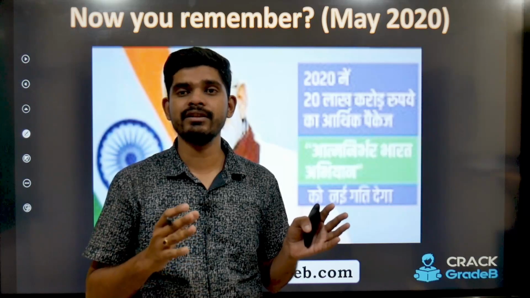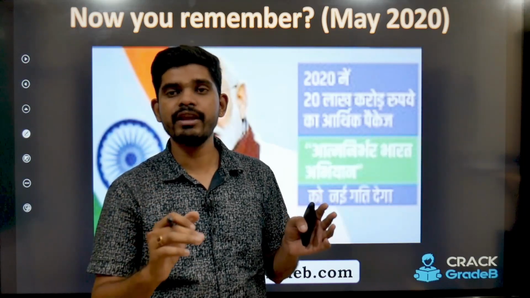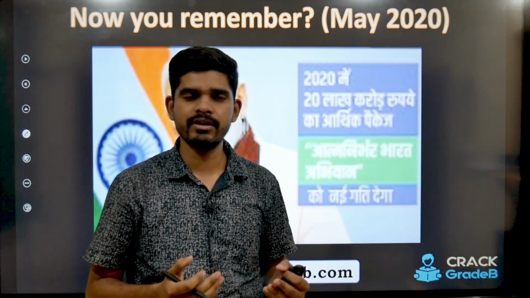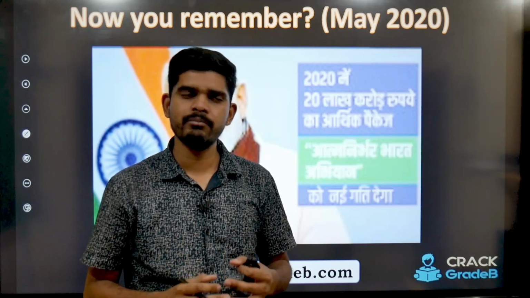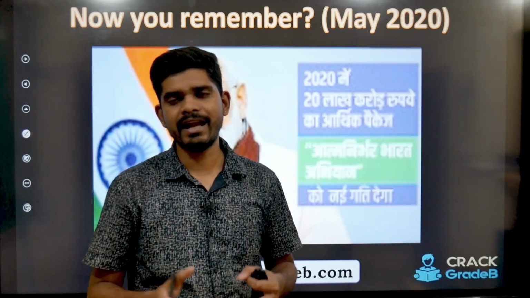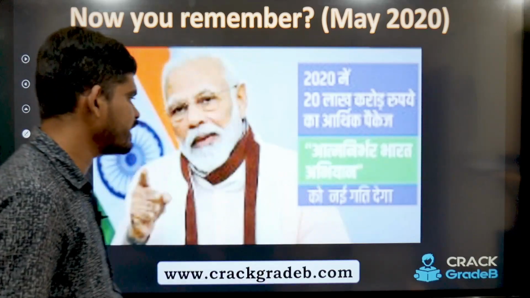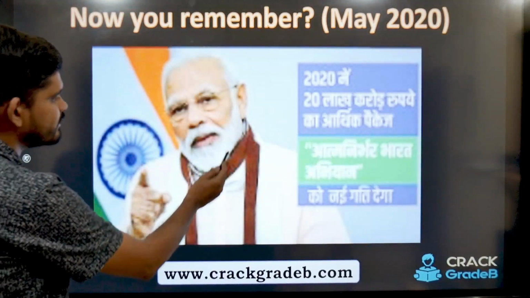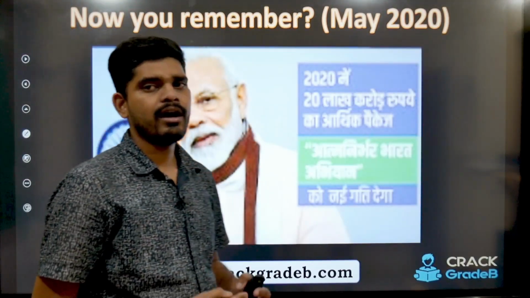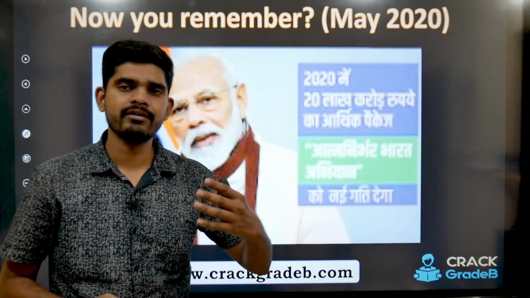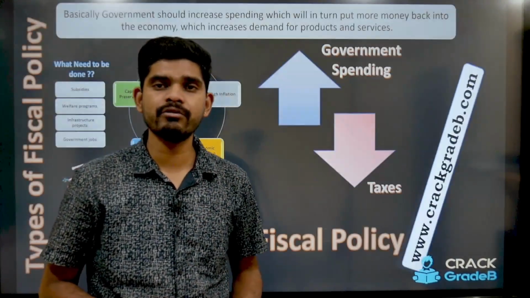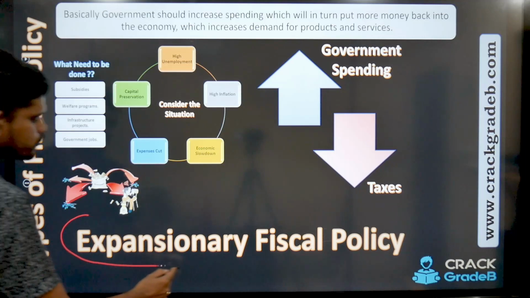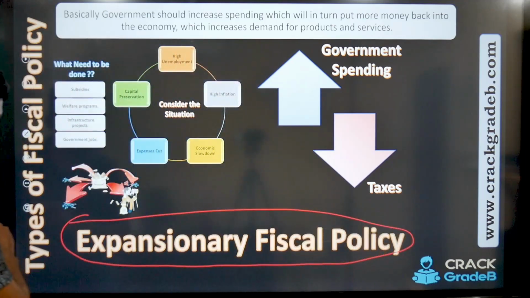So to overcome that downfall in the economy, the government came up with this stimulus, right? So this is also known as a stimulus, where government spends heavily, maybe on yojana, maybe on direct benefit transfer. Yes, if you hear this speech of the Prime Minister, you will find that the Prime Minister has in many ways tried to transfer the benefit directly to the accounts of people. So that is known as DBT, right? So by this we have understood what is expansionary fiscal policy. So I hope there is no doubt.